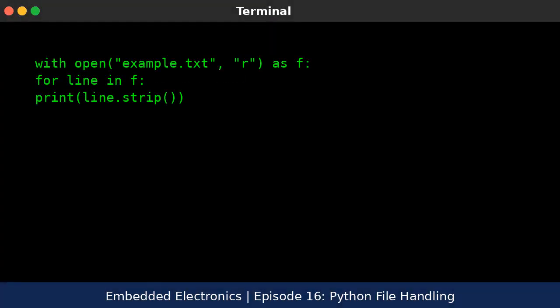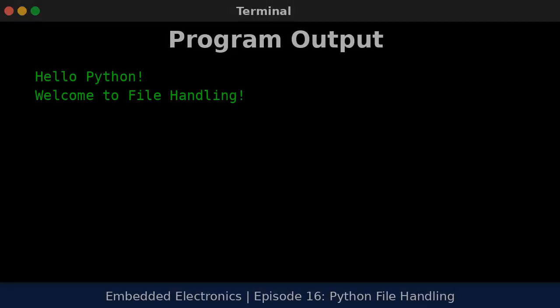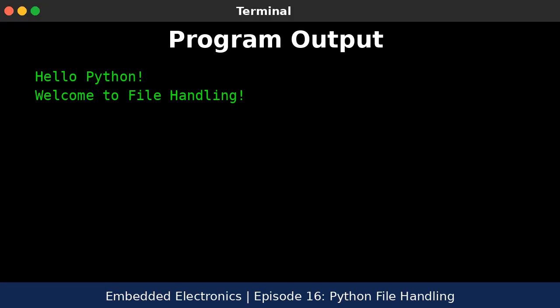This example uses the with statement to open and read the file line by line. The output of example 4, using with statement, is as follows. Hello Python. Welcome to file handling.